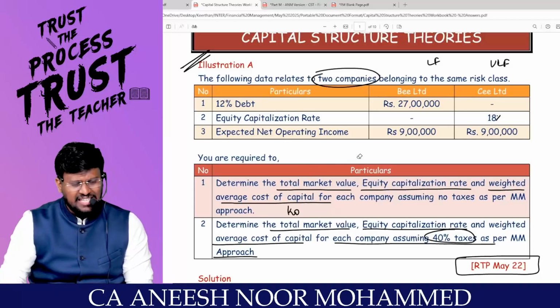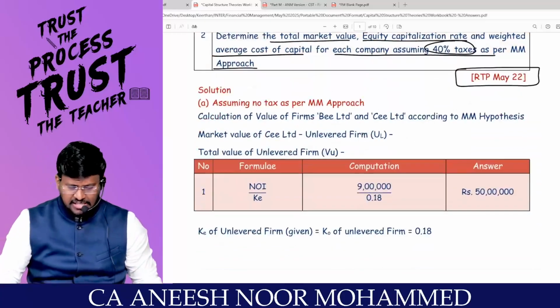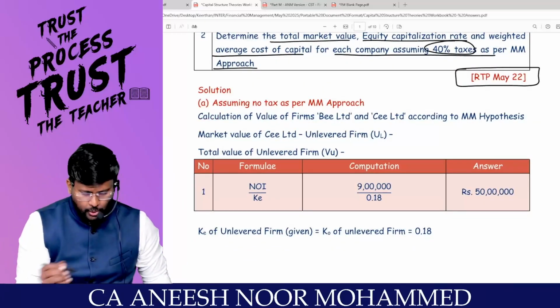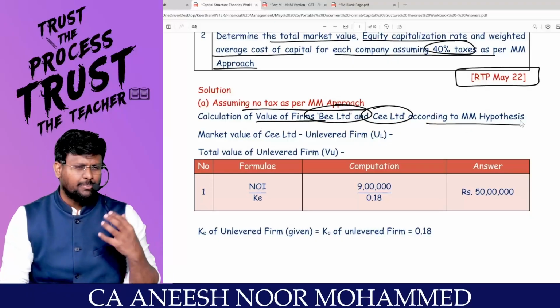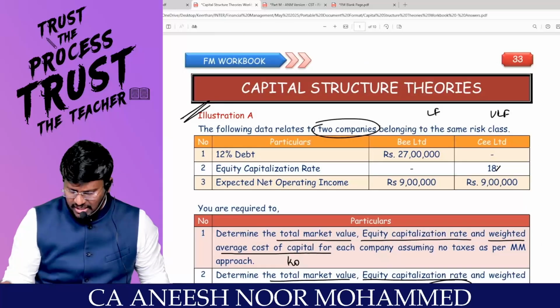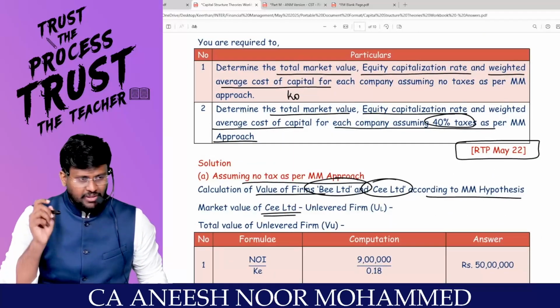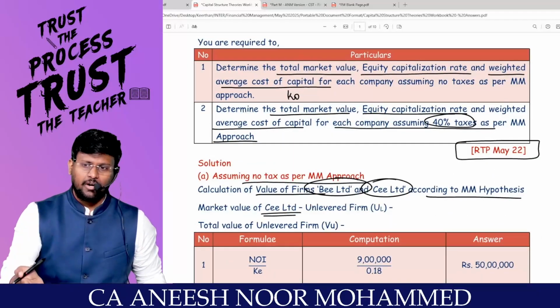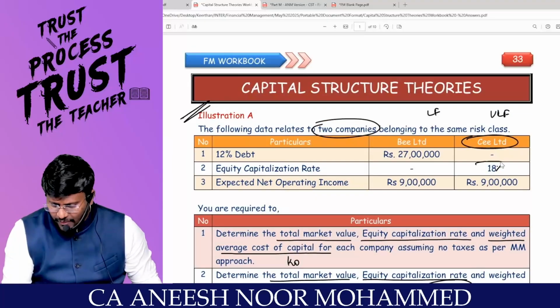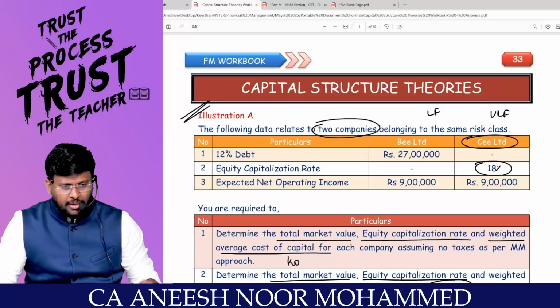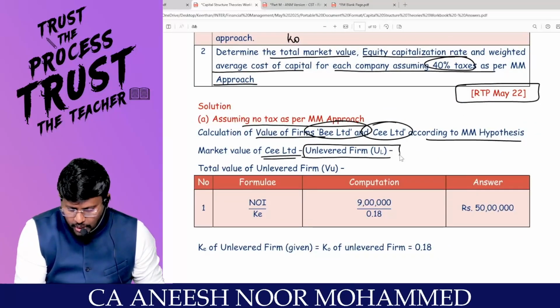So always MM is asking that whether you are having tax or not having tax, start your calculation with the unlevered firm. So I'm going to calculate one assuming there is no tax as per MM approach. So calculation of value of firms, that is B Limited and C Limited, according to MM hypothesis. Hello, sir. So the market value of C Limited, who's that second company? C Limited. What is their specialty? Unlevered firm. MM is asking that always first value the unlevered firm because they don't have debt in their capital structure. For them, KE is equal to KO. So KE is already given as 18%. That means KO of that company will also be 18%. So I am going to value the market value of the unlevered firm.